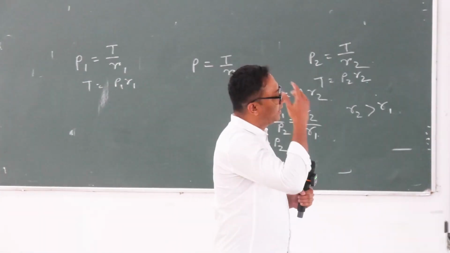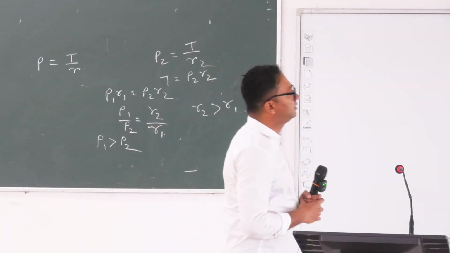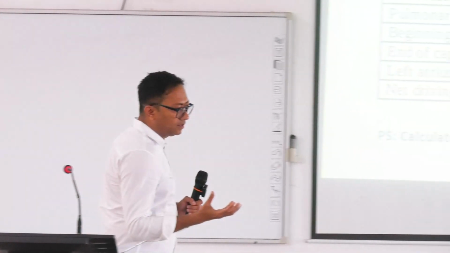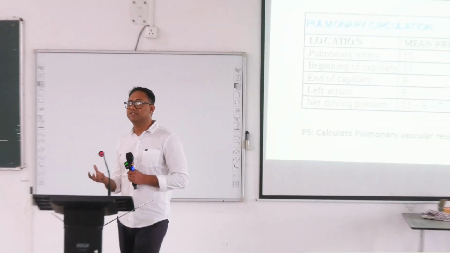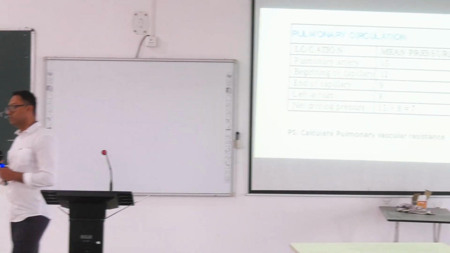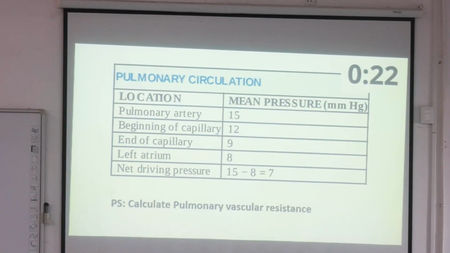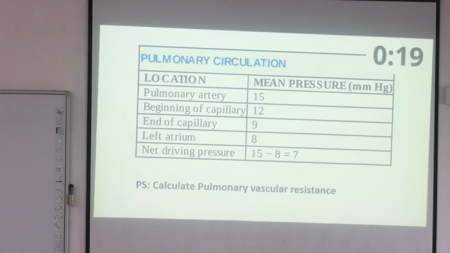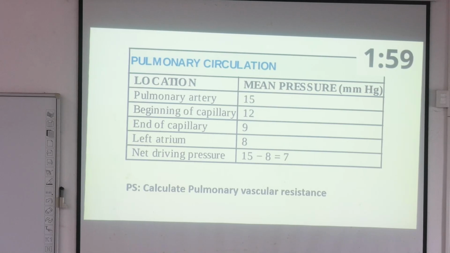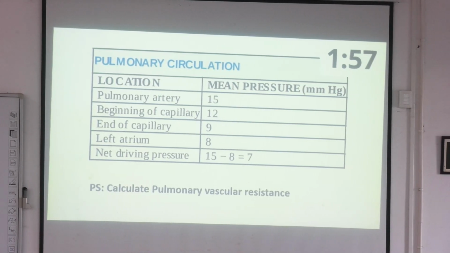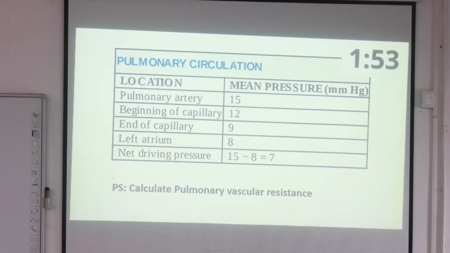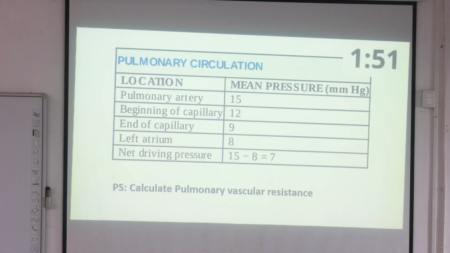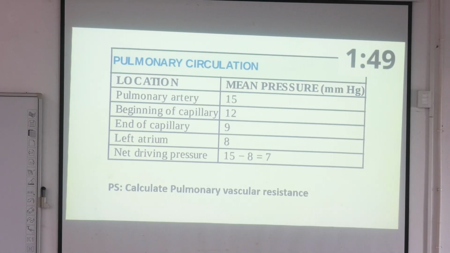Okay, now we will actually calculate the resistance. How much is the resistance in the pulmonary circulation and how much is the resistance in the systemic circulation? What is the difference between the resistance of the two circulations, right? So to calculate resistance, simply we will apply Ohm's law of hemodynamics. You have already read Ohm's law from your 10+2. But it was for electricity, right?